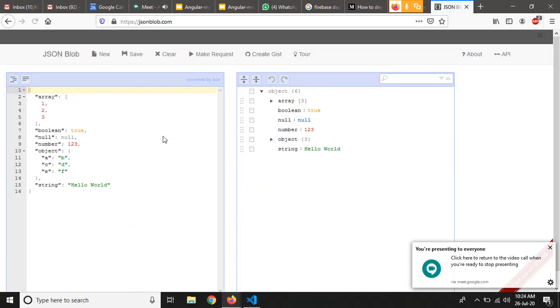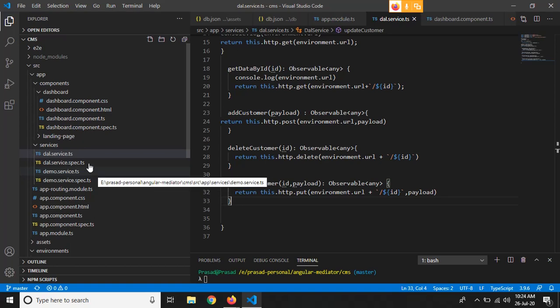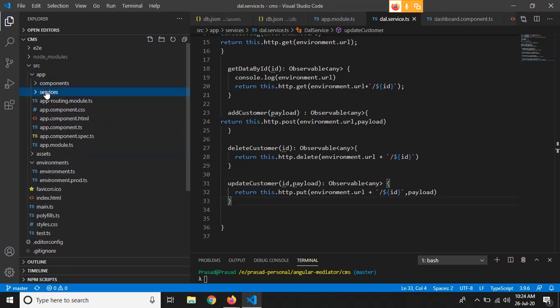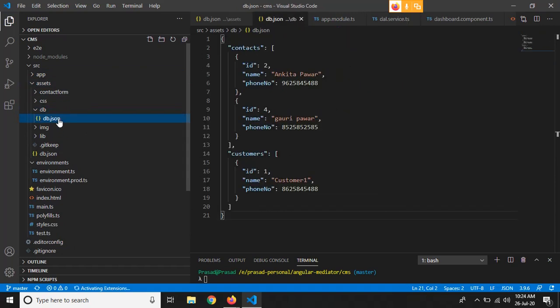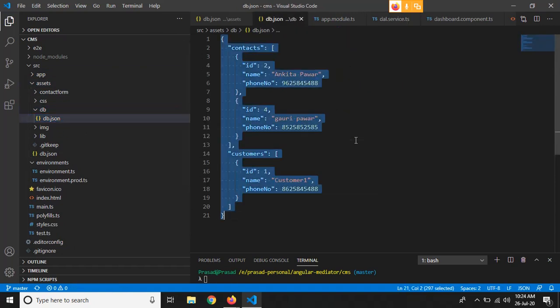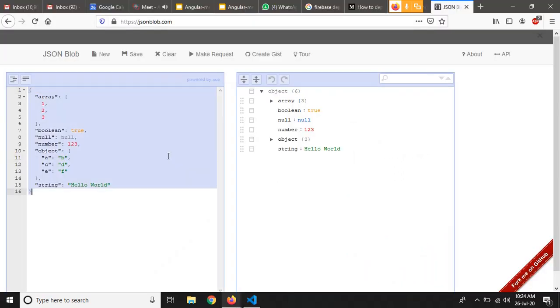So this is the JSON blob site where you can create your own JSON things, and you can host it over the internet as well, so that you guys can get your JSON file over the internet, right? So let's take a dummy data. I think we have it in our assets, db and db.json, right? Just copy this thing and paste that JSON into here,